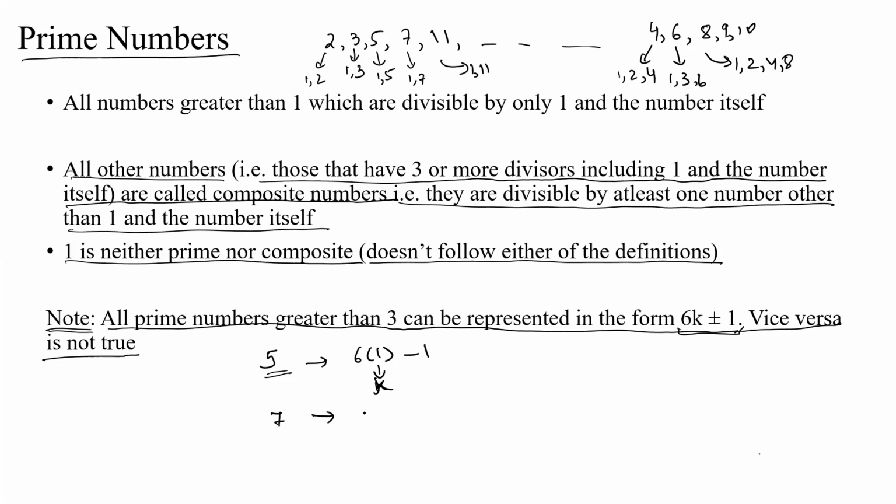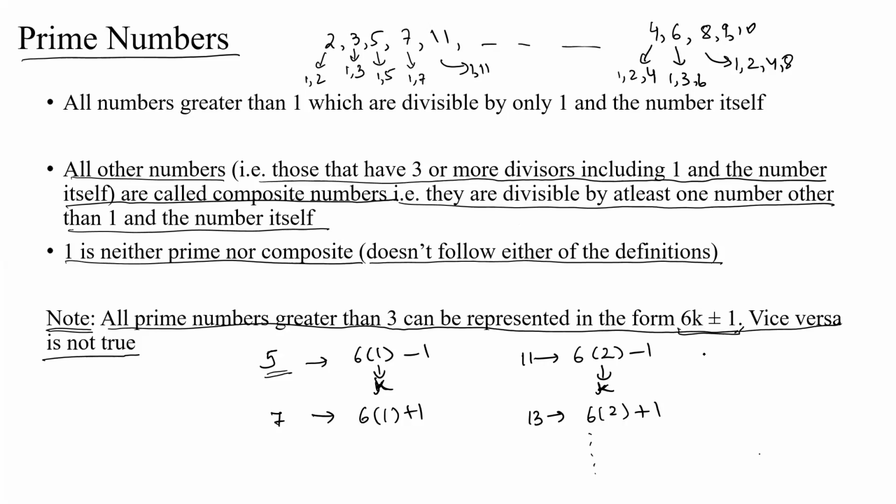Another number 7 can be represented in the form 6 into 1 plus 1. If you look at 11, this can be written as 6 into 2 minus 1. Here the value of k is 2. Another prime number 13 can be written as 6 into 2 plus 1, and so on. So all prime numbers that are greater than 3 can be written in the form 6k plus minus 1, whereas vice versa is not true, which means that if you have a number that can be written in the form 6k plus minus 1, it is not necessary for that number to be prime.